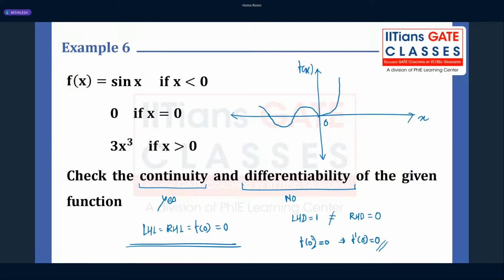Okay, I'll repeat, Bala. To conclude the differentiability, three things have to be calculated: left hand derivative, right hand derivative, and the derivative of the function at that point. In this case, you are going to get the right hand derivative and the derivative of the function at that point the same, which is 0, but your left hand derivative is non-zero, because look at the curve, Bala.